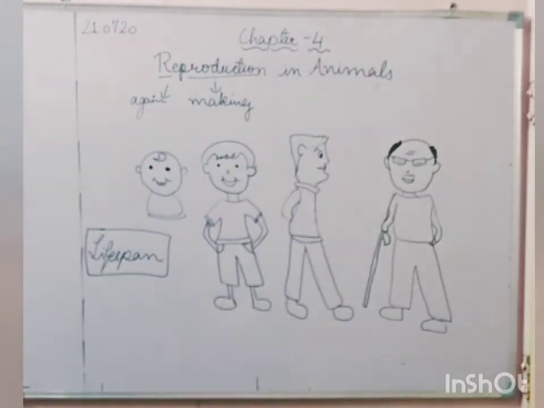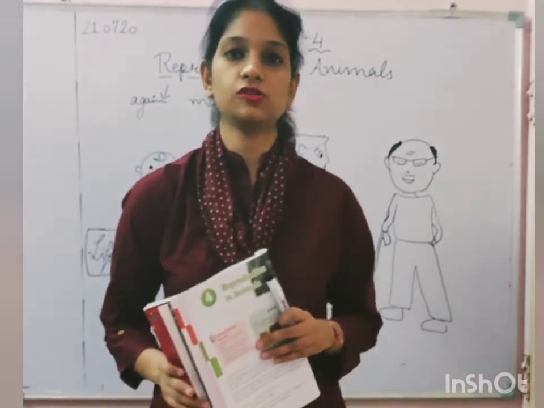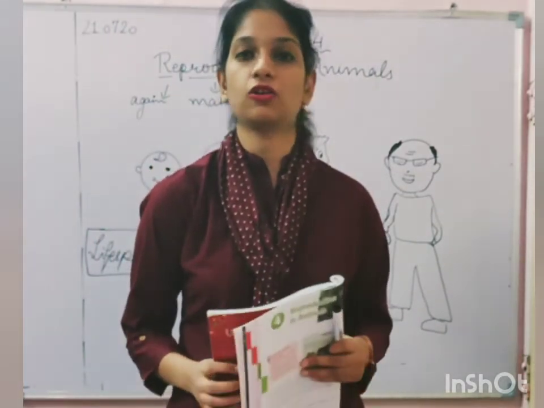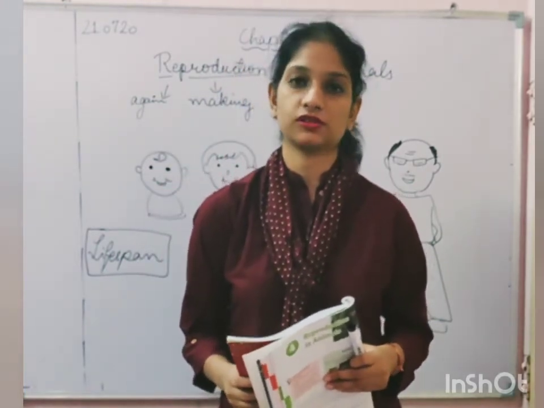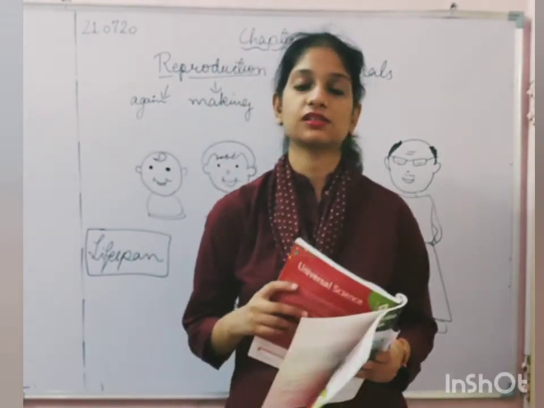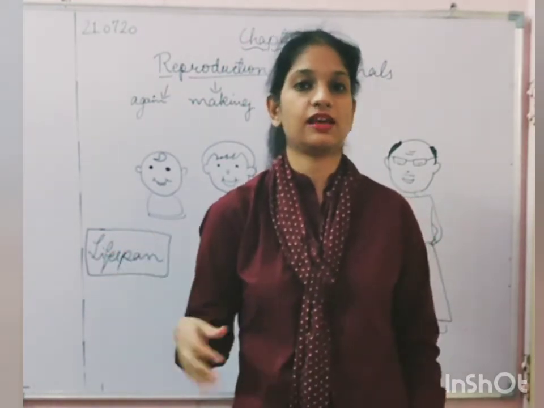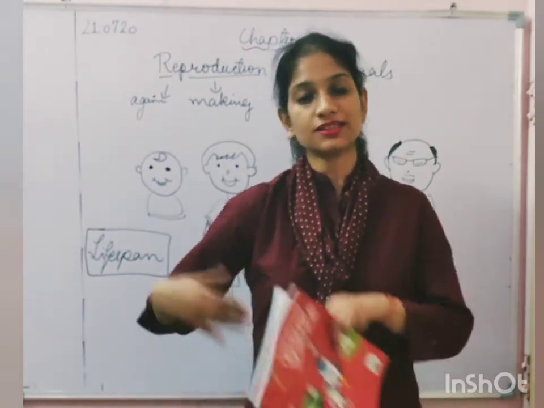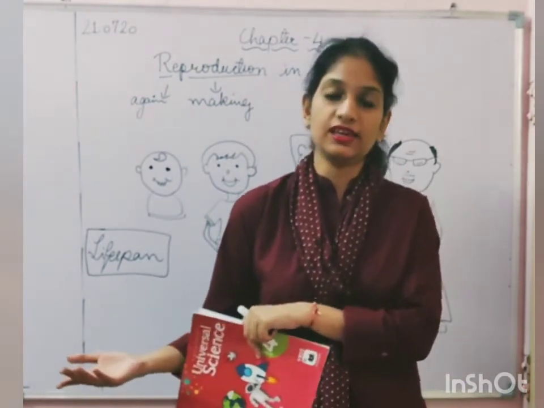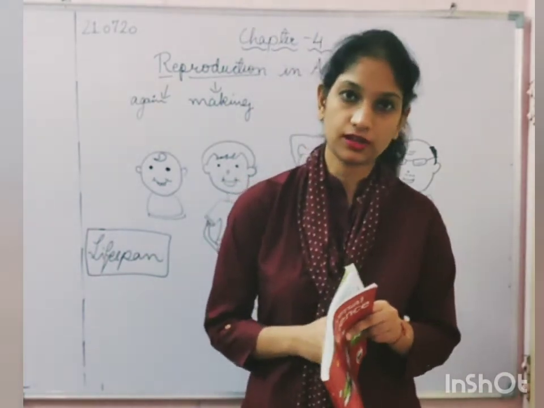But there are certain animals which reproduce by laying eggs, like cockroach, butterfly, etc., or even frogs, right? So these animals lay eggs, or a hen. A hen lays eggs and a chick comes out of it, right? So some animals reproduce by laying eggs and others reproduce by giving birth to young ones of their own kind.